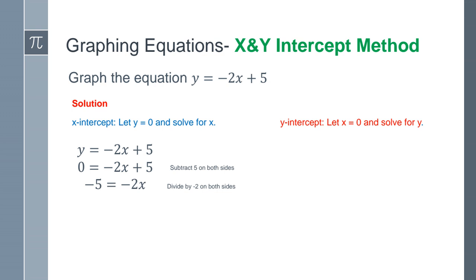Again, I'm solving for x. The negative 2 is being multiplied to the x. So to simplify, I need to divide both sides by negative 2. Negative 2 divided by negative 2 is 1. 1 times x is just x. Negative 5 divided by negative 2, a negative divided by a negative is a positive. So x is equal to 5 over 2. Okay, so this is my x-intercept.